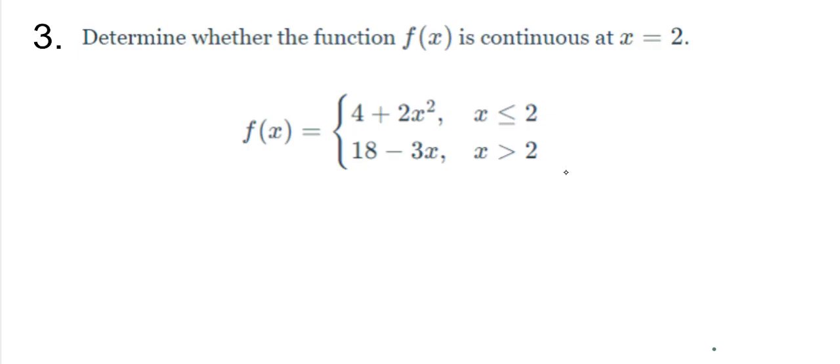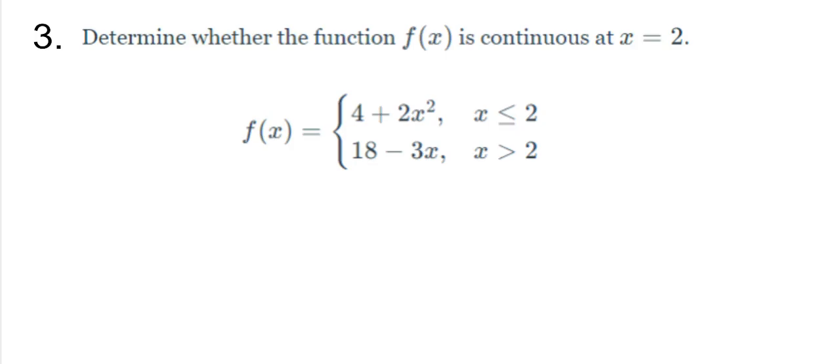First, we have to say to ourselves, are both pieces of the piecewise function continuous functions? Are they everywhere continuous, like no matter what point you pick? And we're going to say yes, because this one is a quadratic. All quadratics are continuous everywhere. And this one is linear, and all linears are continuous everywhere. All right, so that's the first thing. We have to make sure that both pieces are continuous.